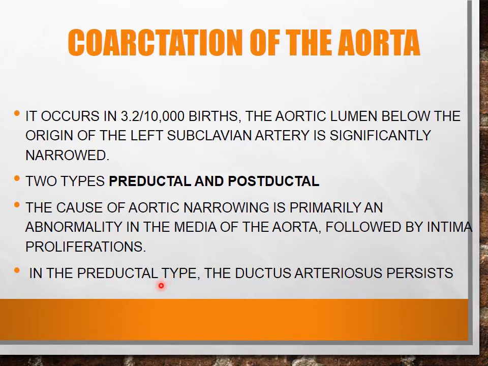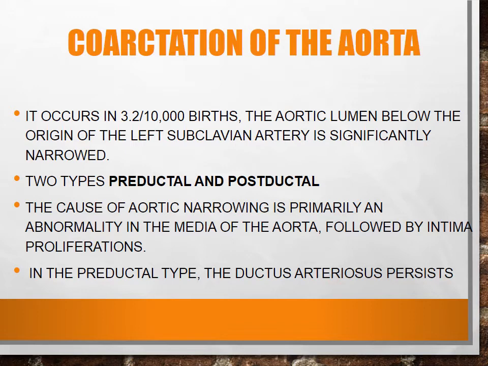If there is a preductal type of coarctation of the aorta, the ductus arteriosus remains patent. The ductus arteriosus persists in the preductal type, when the narrowing of the aorta is before the ductus arteriosus.